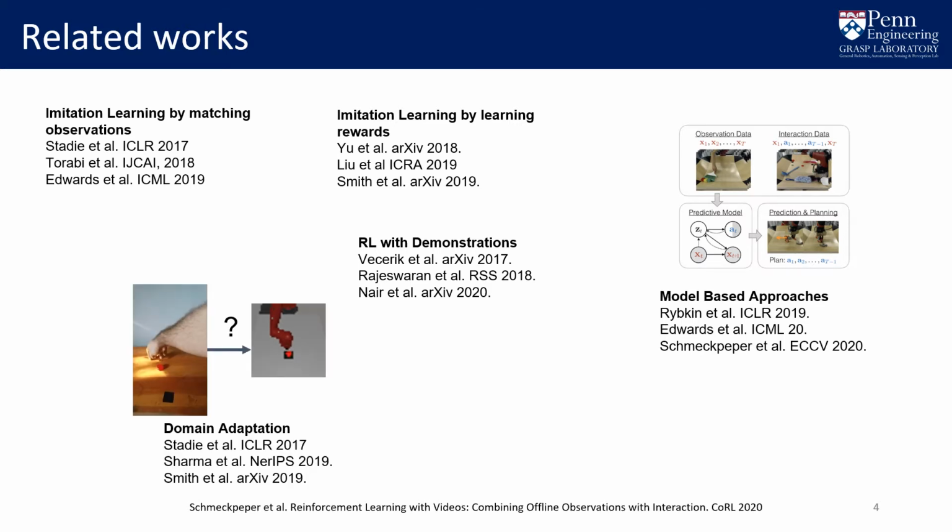Finally, we draw similarities to several works that have tackled the domain shift between observation and interaction data, using techniques such as domain confusion to learn invariant features, such as Stadie et al., or synthesizing images in the target domain, as in Sharma et al. and Smith et al. We most closely follow the approach of learning invariant features to aid domain adaptation.